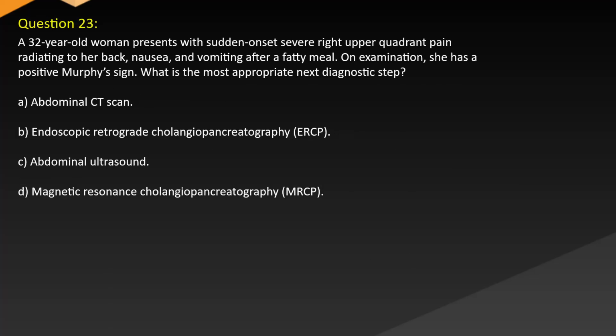Question 23. A 32-year-old woman presents with sudden onset severe right upper quadrant pain radiating to her back, nausea, and vomiting after a fatty meal. On examination, she has a positive Murphy sign. What is the most appropriate next diagnostic step? A. Abdominal CT scan. B. Endoscopic retrograde cholangiopancreatography. C. Abdominal ultrasound. D. Magnetic resonance cholangiopancreatography, MRCP.